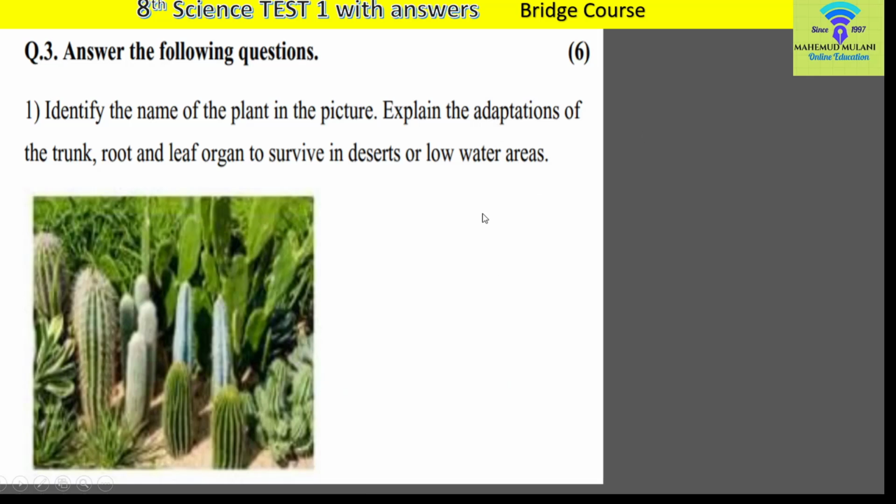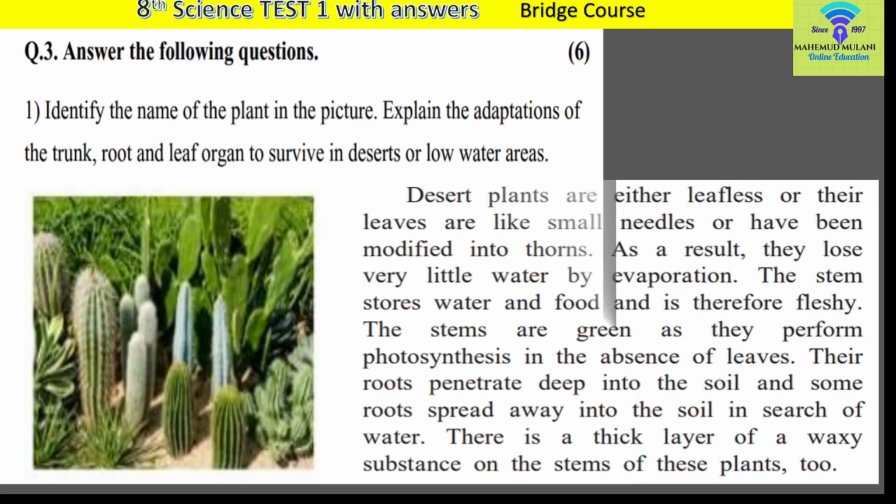Question number 3, answer the following questions. Identify the name of the plant in the picture. Explain the adaptations of the trunk, root and leaf organ to survive in desert or low water areas. Actually, in deserts or low water areas, water is very deficient, and with that water the plants have to survive, and therefore there are adaptations, changes in all the parts of the plants. What are those changes? Why do such changes occur? You have to write the answer, and the answer is in front of you.